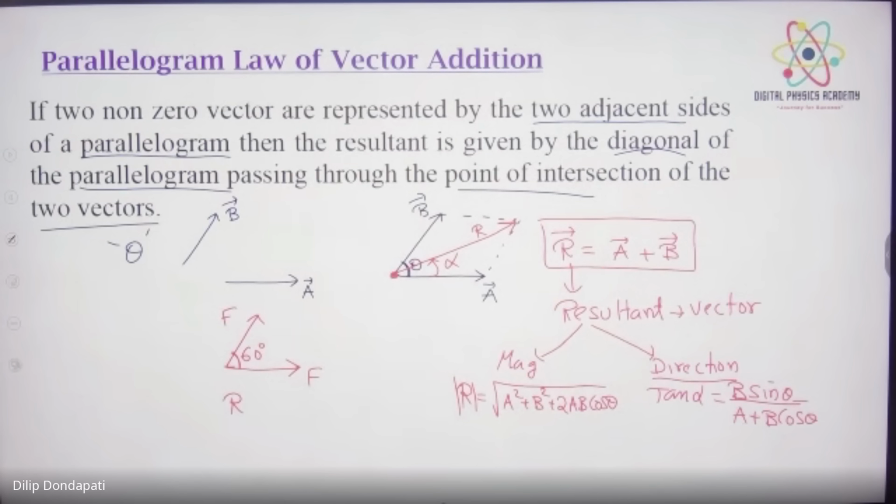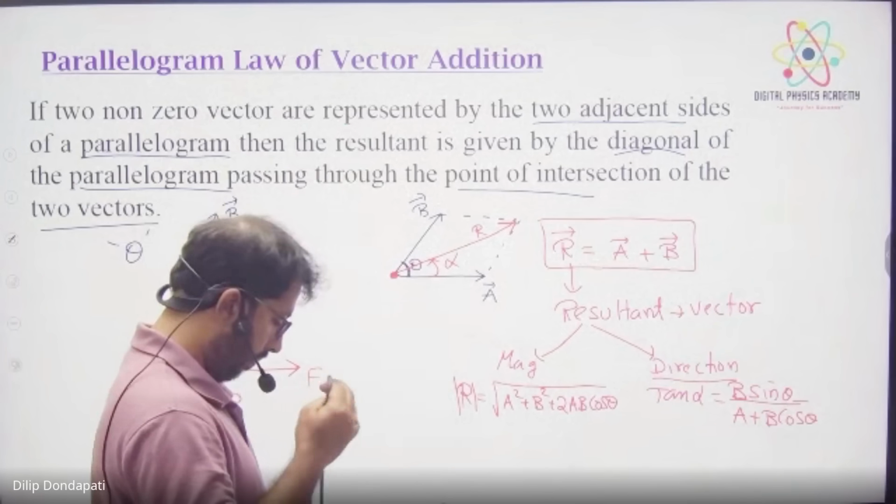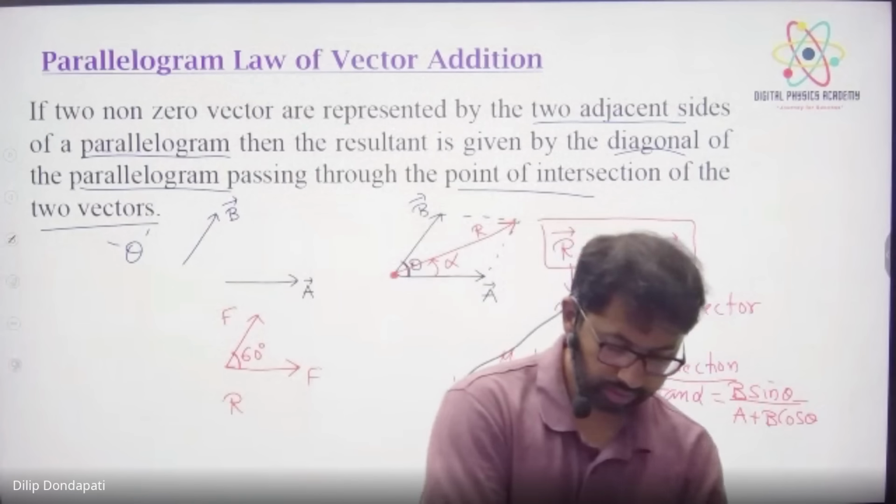Tell the answer. Resultant is F root 3, okay, and tan alpha is F into root 3 by 3. Yes, alpha is what is needed. Alpha is how much?